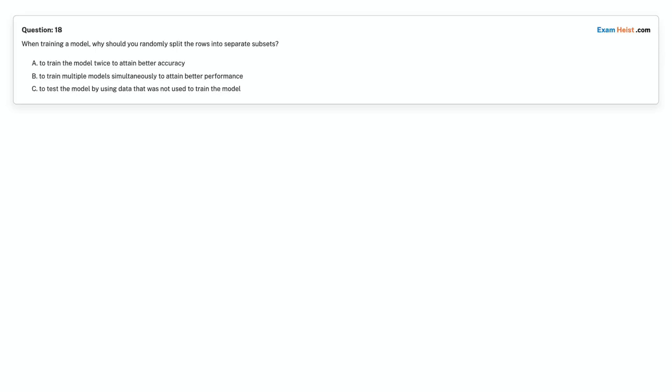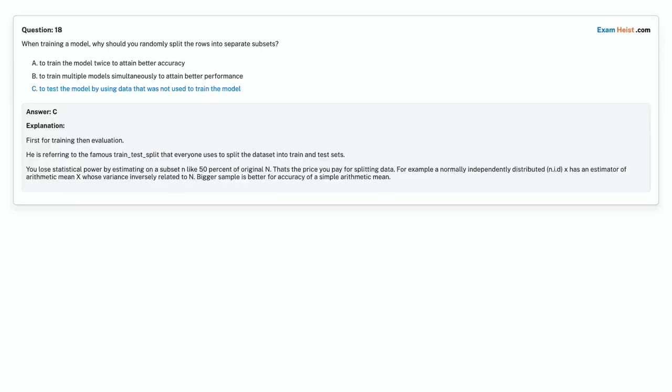Question 18. When training a model, why should you randomly split the rows into separate subsets? Option A, to train the model twice to attain better accuracy. Option B, to train multiple models simultaneously to attain better performance. Option C, to test the model by using data that was not used to train the model. Choose the correct answer. Correct answer is option C, to test the model by using data that was not used to train the model.